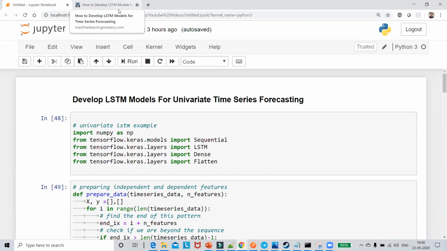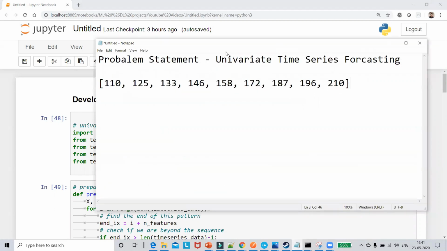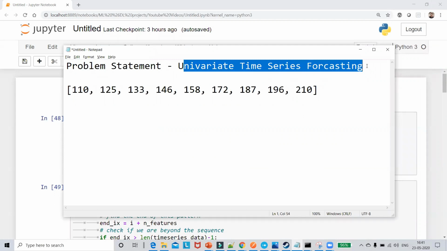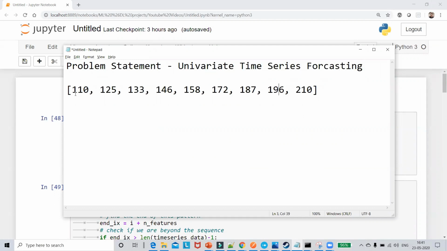So let's go ahead and try to see how we can actually do this. Before going ahead, guys, let me quickly show you the problem statement that we are going to solve. The problem statement over here is that we are going to do univariate time series forecasting.